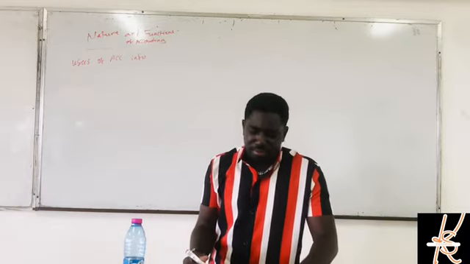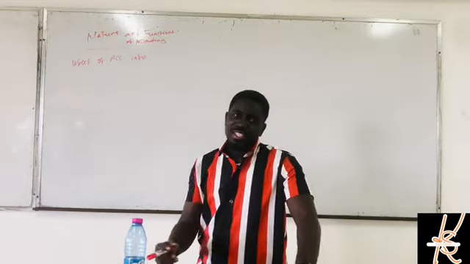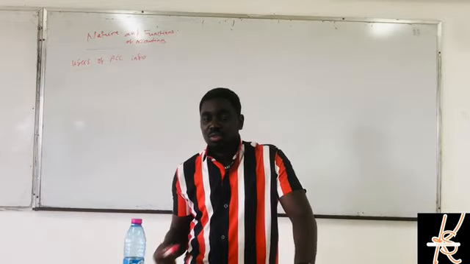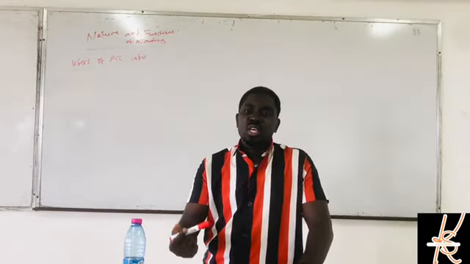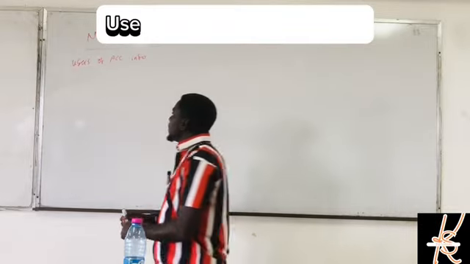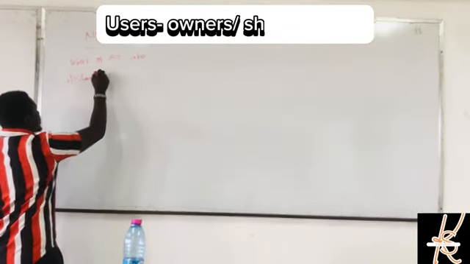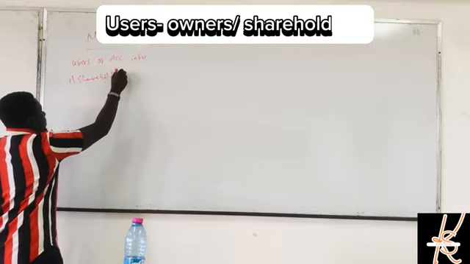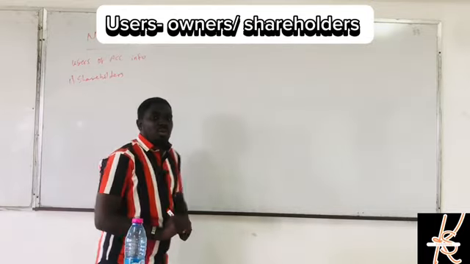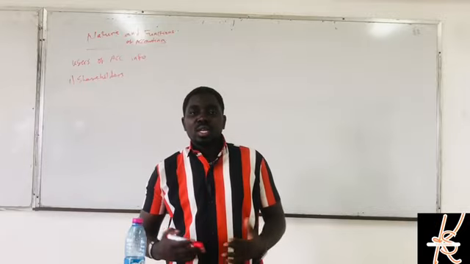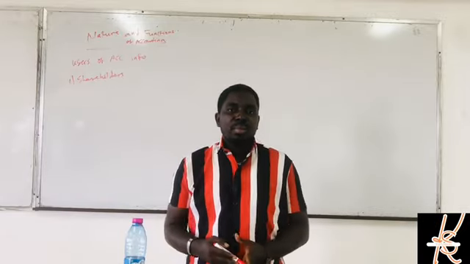So we have the owners. First, you cannot leave them out. Someone started his company. Do you want to leave the person out? No, you cannot leave the person out. So the owners or the shareholders. When we talk about shareholders, we mean the people who own the company, those who have shares in the company.